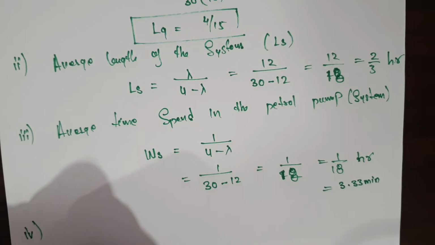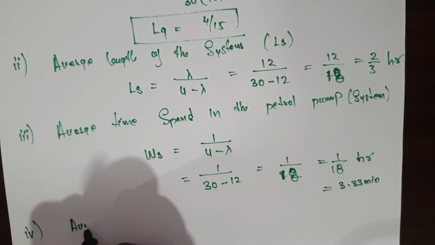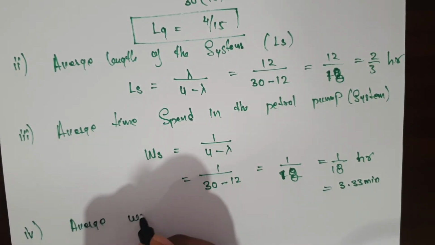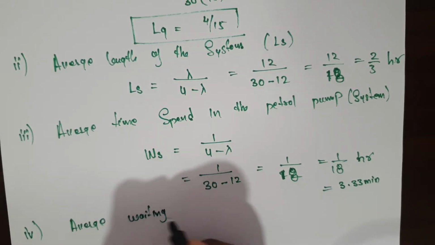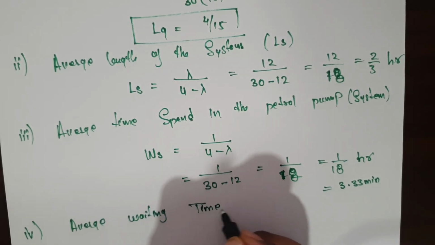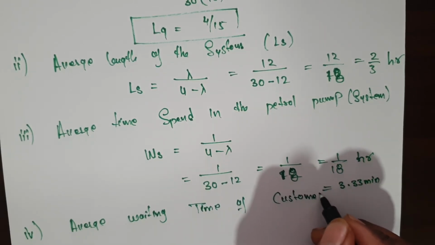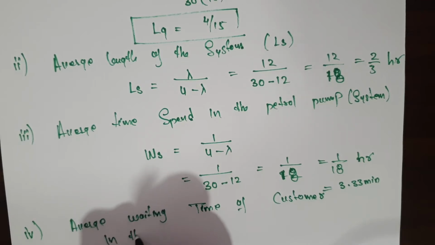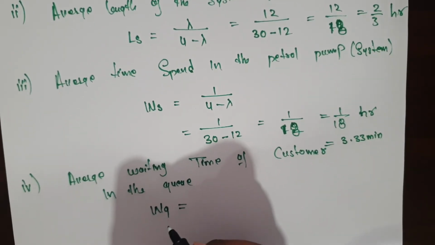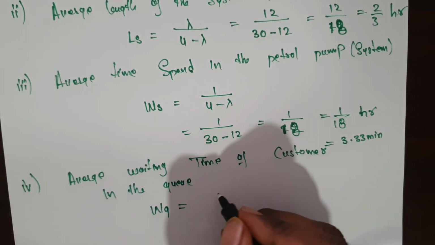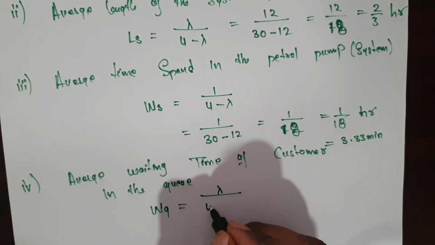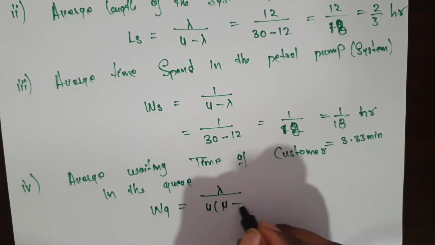Next, the fourth bit. Now the fourth bit is asking to find out the average waiting time of the customer in the queue. What is the formula? Average waiting time is designated with the letter WQ. The formula is somewhat like this: lambda by mu into mu minus lambda.